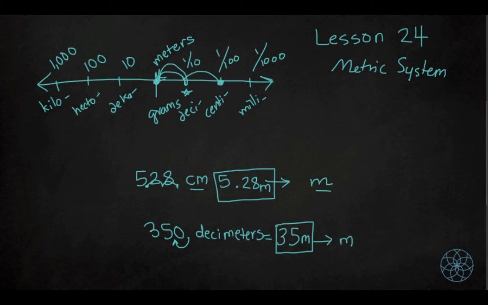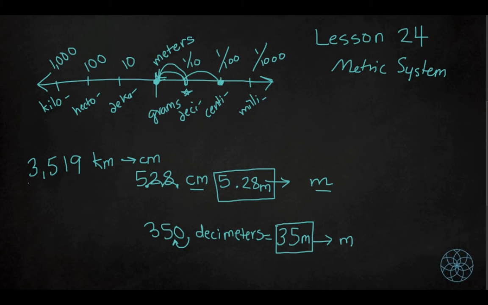Let's go ahead and start with one of these numbers over here. Let's convert, let's say, 3,519 kilometers to, well, let's be really crazy. Let's convert it to centimeters. This is kind of a hard one.